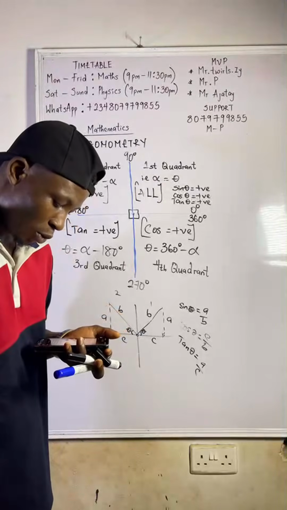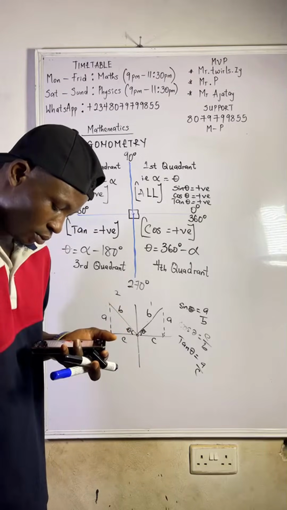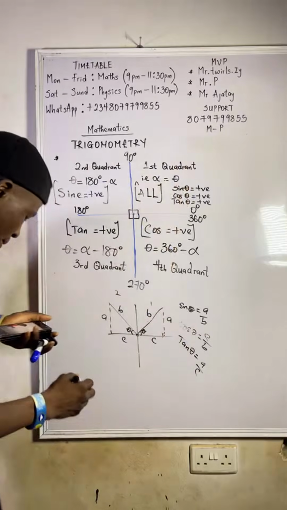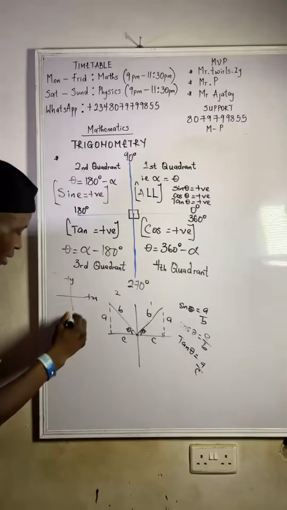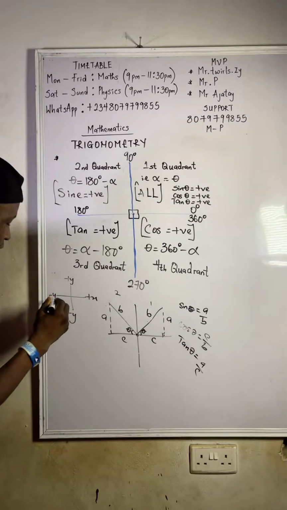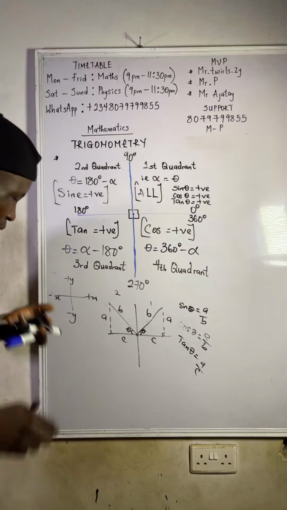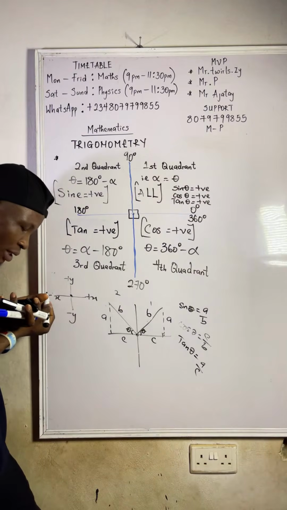From the number line, here is the origin. Here is positive x, negative x.